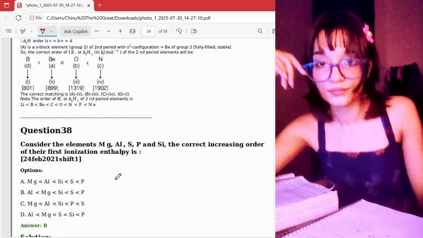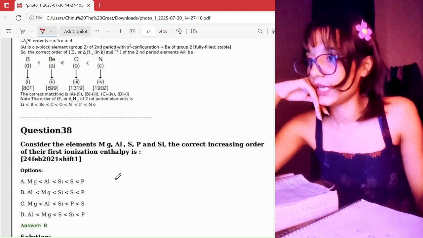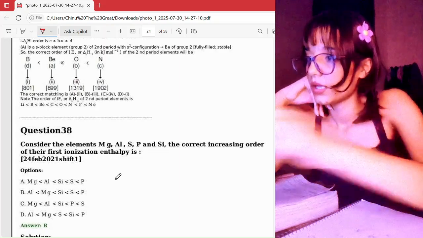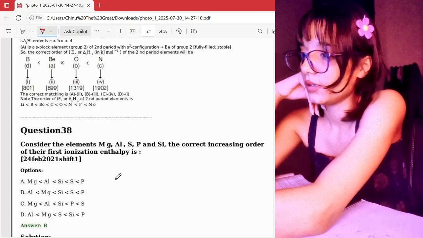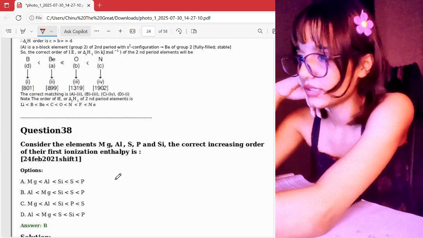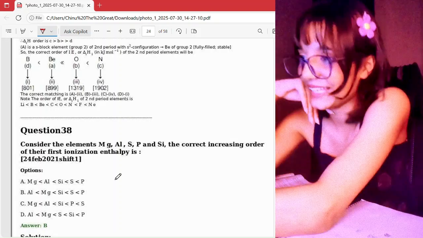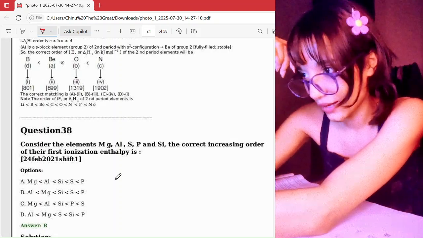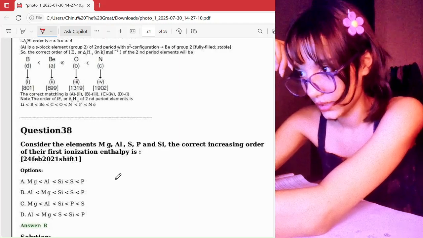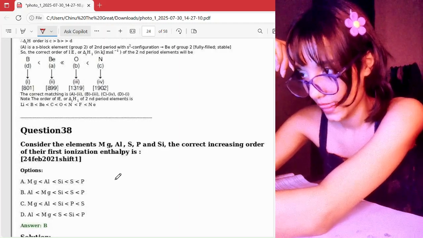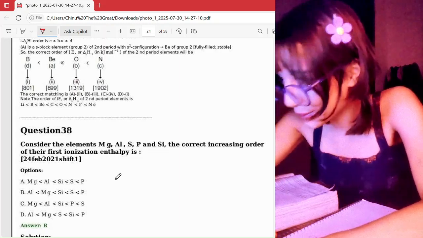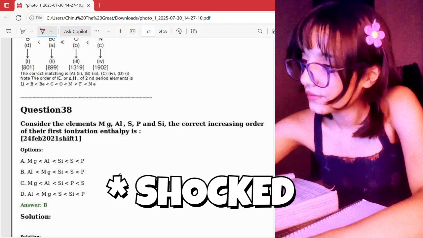These will have the highest energy. Sulfur will have the highest ionization enthalpy. Sulfur, it will be the highest. After that will be silicon. Sulfur, then silicon, and the last will be phosphorus. Okay, there's no potassium here. Why did I write K? Okay, potassium is 19, so it will be highest. Then sulfur, then silicon, then aluminium, then magnesium, right? Yep, I'm going to go with A.